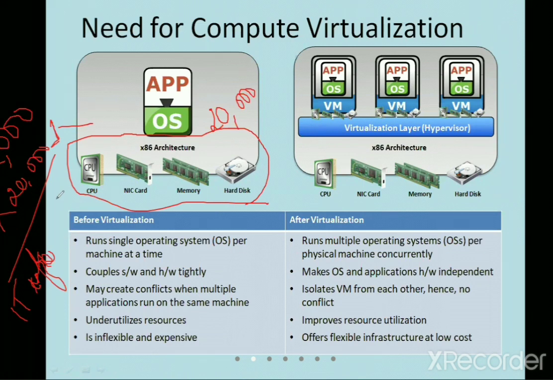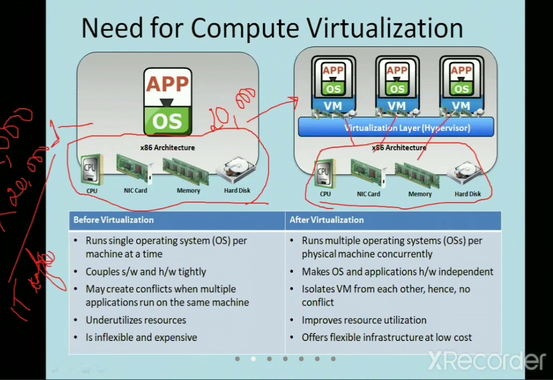For that purpose only, the virtualization has come. Please understand this one. Virtualization is the biggest boon for IT, because having only one or a few resources, they are able to get multiple works done.